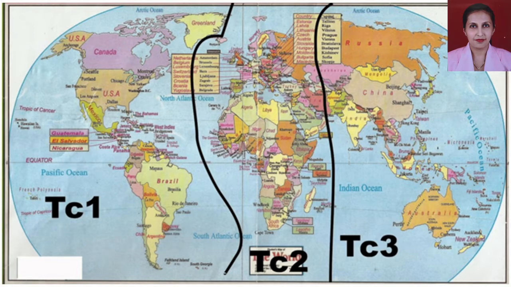In the previous video, I have already spoken about which countries and which continents come under TC1, TC2 and TC3 areas. And the world map, as you can see here, is divided into three parts as per the aviation geography. So let's see today which countries come under TC1.